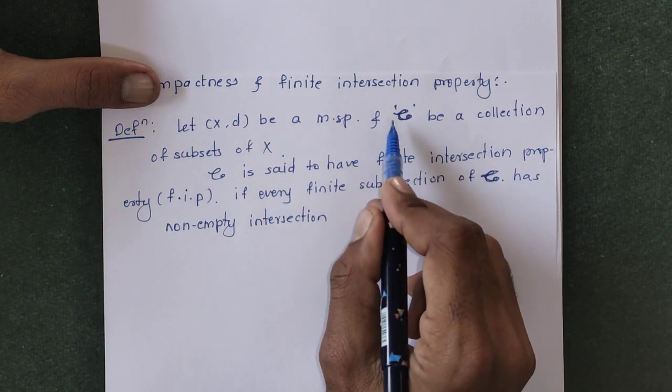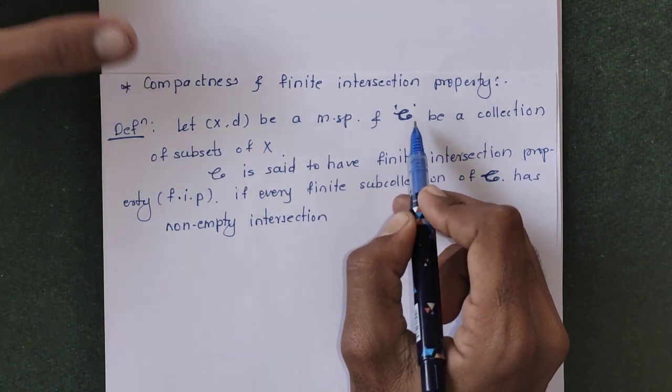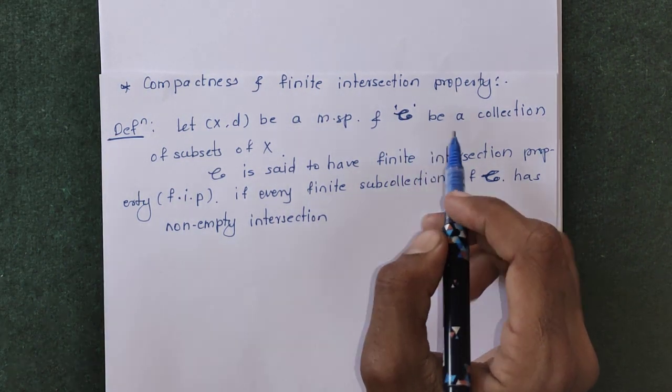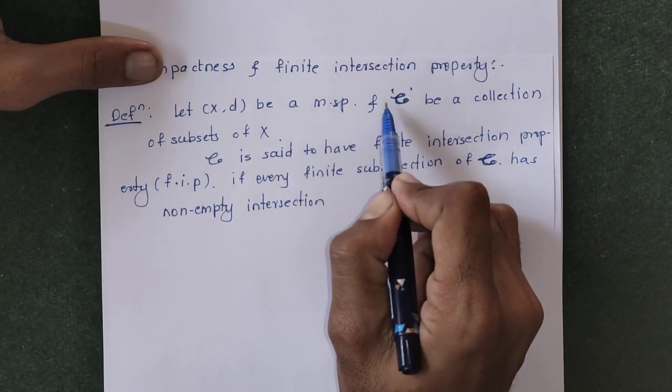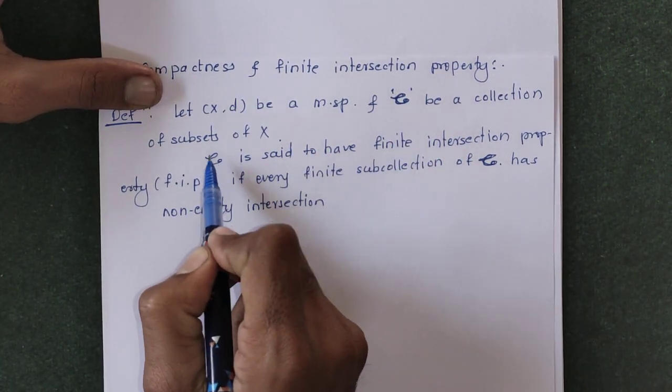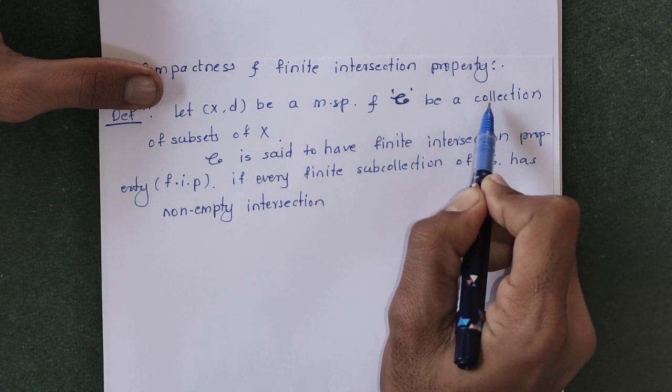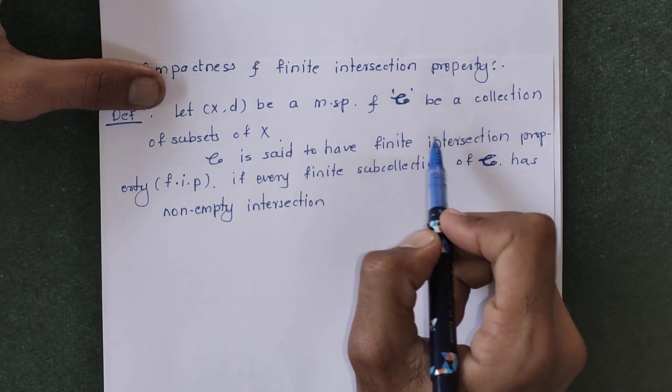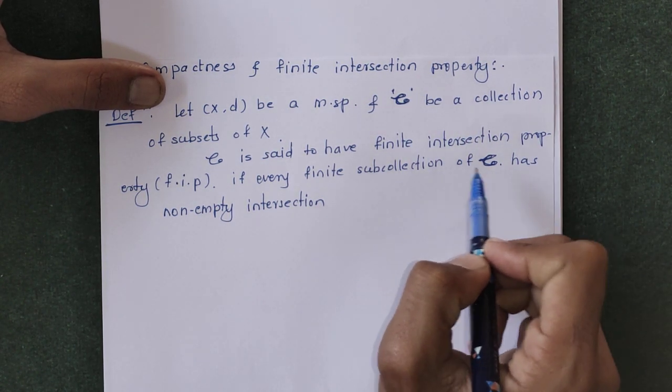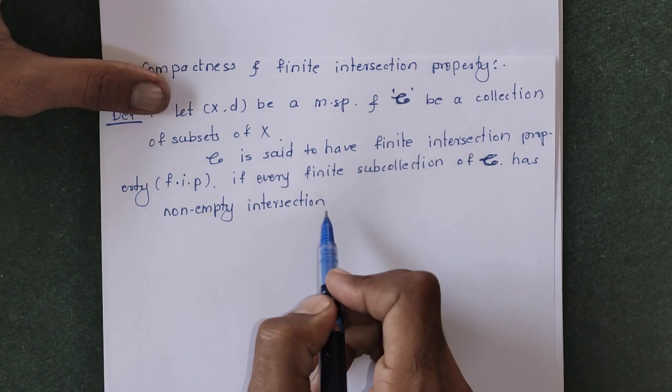So script C has the finite intersection property if every finite subcollection of script C has non-empty intersection.